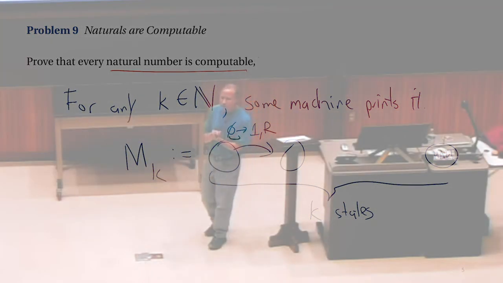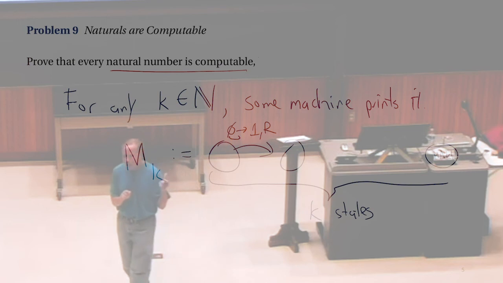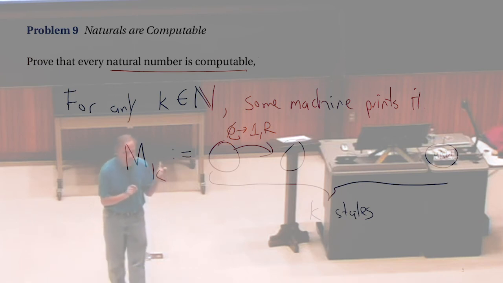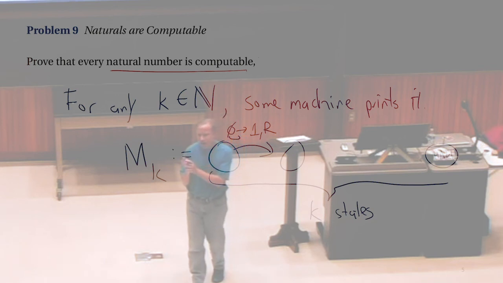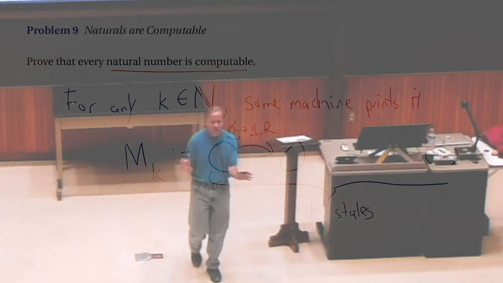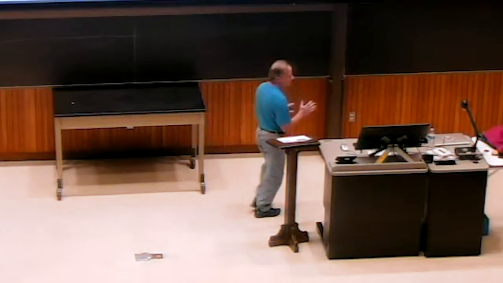Is that a valid proof? It's not one finite state machine. But for any K, the number of states is finite. And we know how to construct a machine that prints K ones. Perfectly valid Turing machine. It's not a very interesting one. Definitely, you could do a more compact one. And if you were writing the numbers in binary, you could use less tape. But it's an infinite tape, so we don't need to conserve tape.